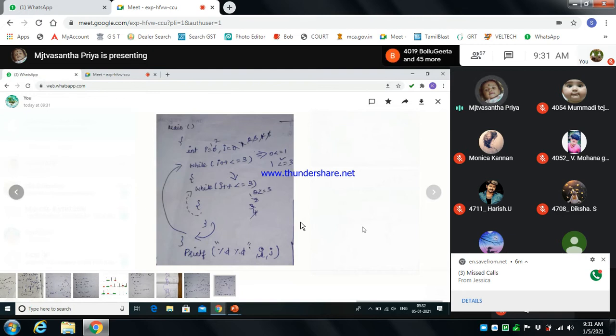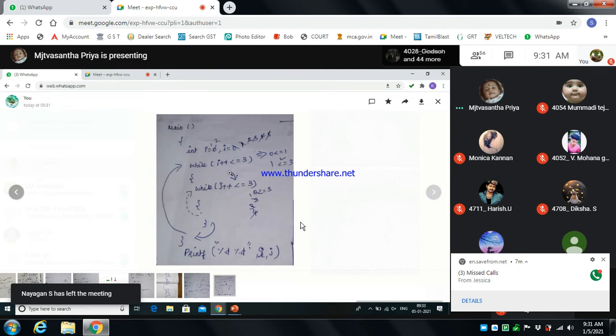So first, how the program is executed: I equals 0 and j equals 0. Next, it checks the while condition I plus plus less than or equal to 3, right? We are giving 0, and 0 is less than or equal to 3, so the condition is satisfied. It will move to the while j plus plus less than or equal to 3, right? Then the j value is 0.